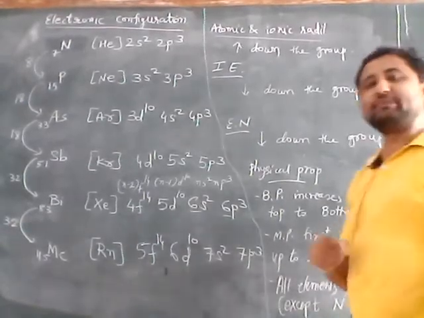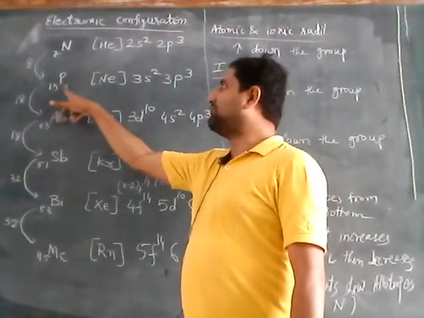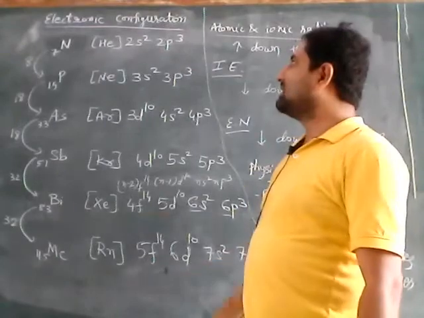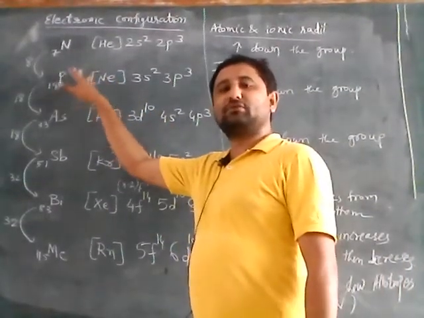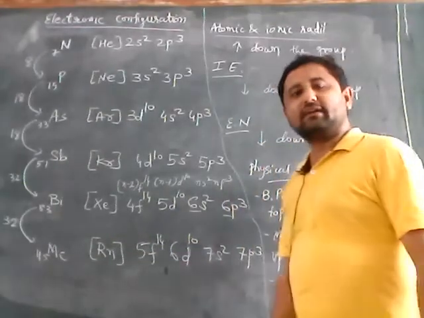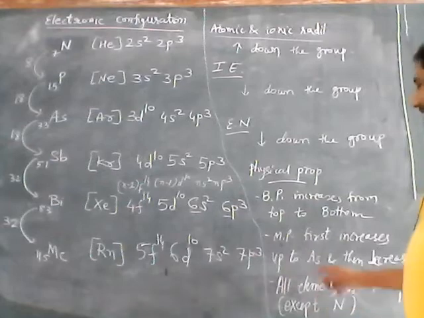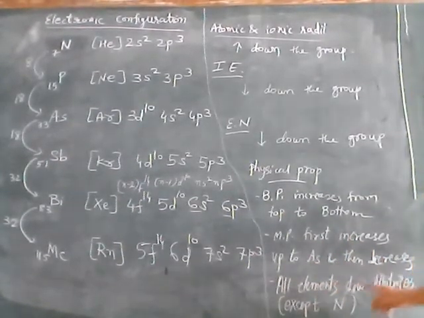That's why at room temperature we can see that nitrogen is in gaseous state while phosphorus and the other elements are in solid state. So that means nitrogen has a lower boiling point as compared to phosphorus. So boiling point increases down the group. Melting point first increases up to arsenic and then decreases.